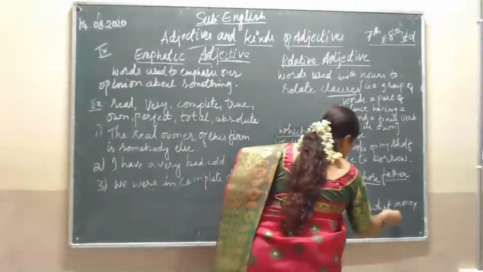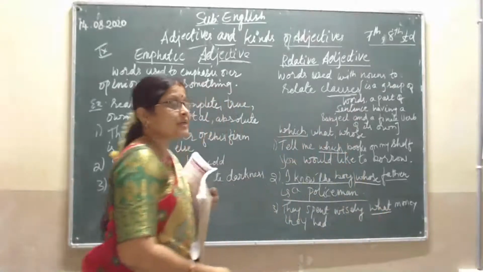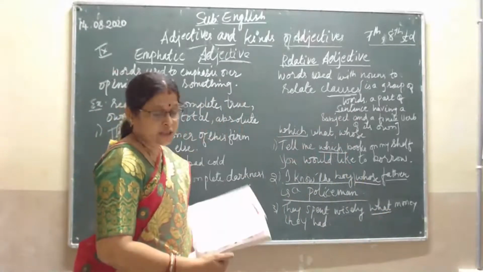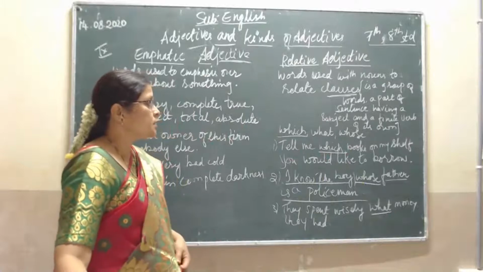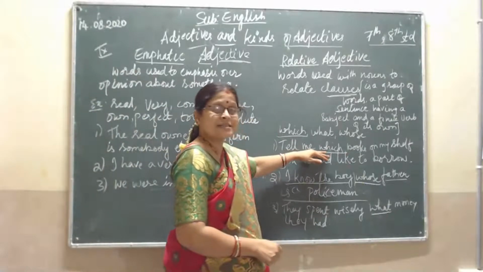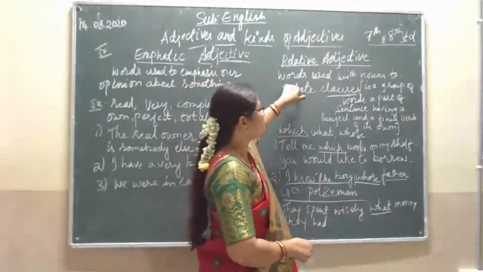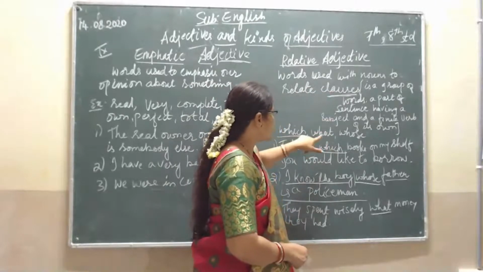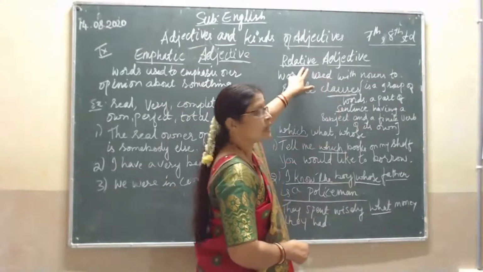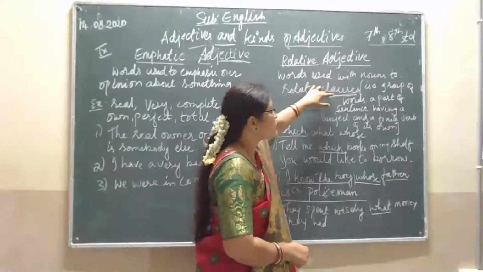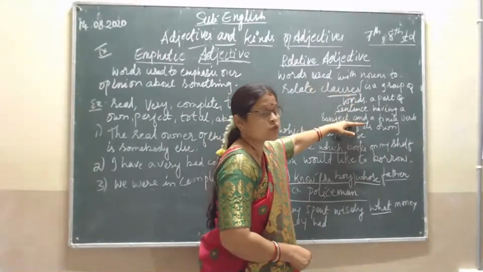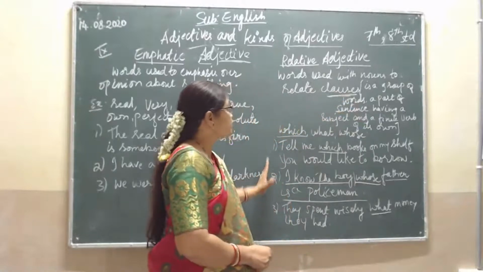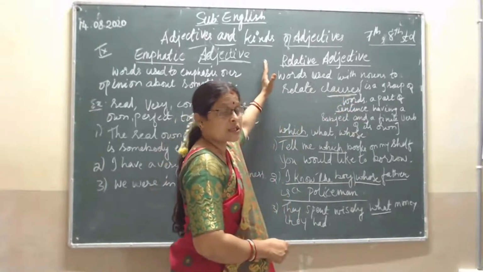So here this what is a relative adjective. Here they are showing us the relation between the nouns and the clauses. So which, what, and whose are the relative adjectives here. And I have written the definition of the clause here. These are the examples for the relative adjectives.